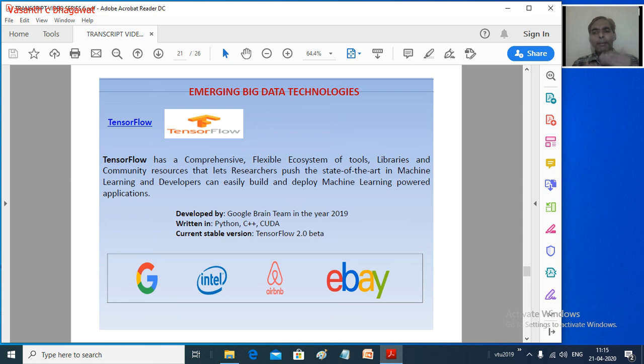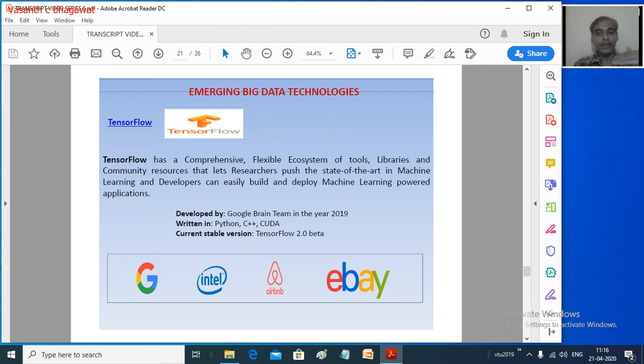Now apart from this, there are some emerging big data technologies which are coming up right now in the industries. One such emerging technology is TensorFlow. We can say that it is a foundation for machine learning. If you are going to learn machine learning, I think in the next courses we will be discussing it.